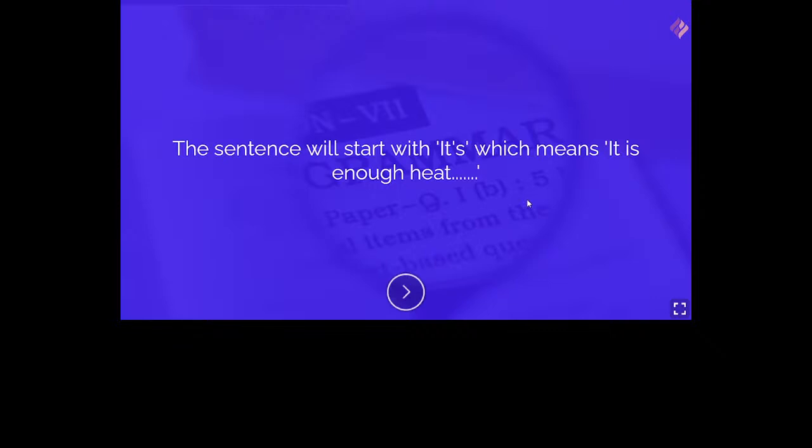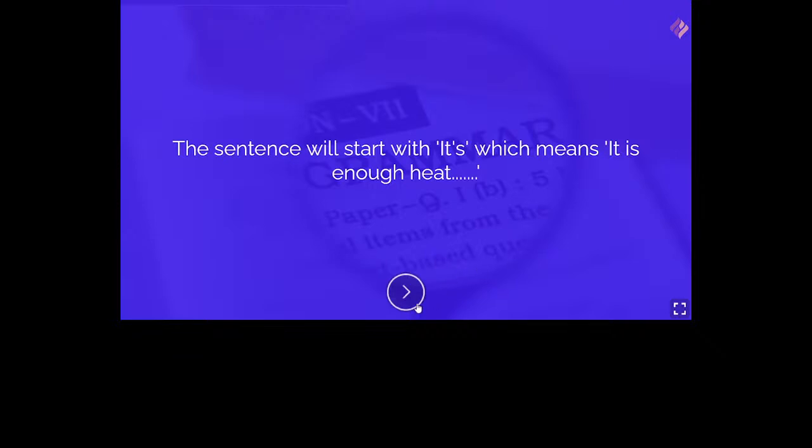So dear students, always remember that whenever we mean it is, it should be it's, I-T apostrophe S. But whenever we say it in the possessive form, it becomes its. Whenever we want to suggest it is, it should be it apostrophe s. It apostrophe s means it is, right?